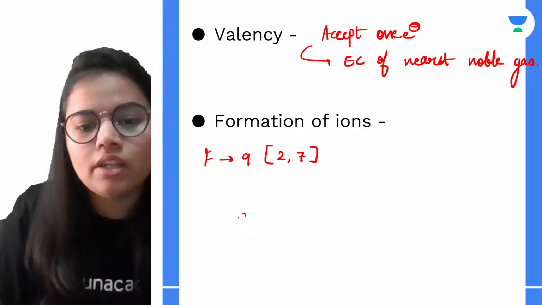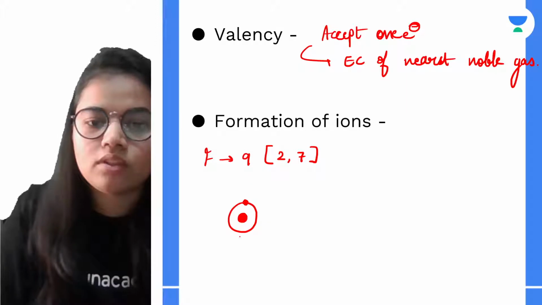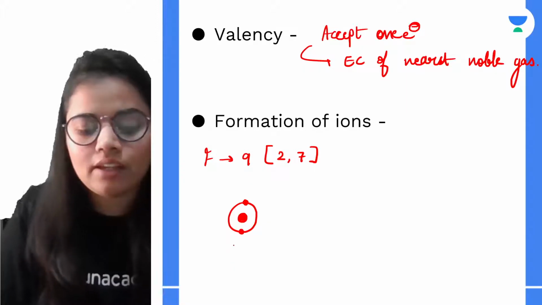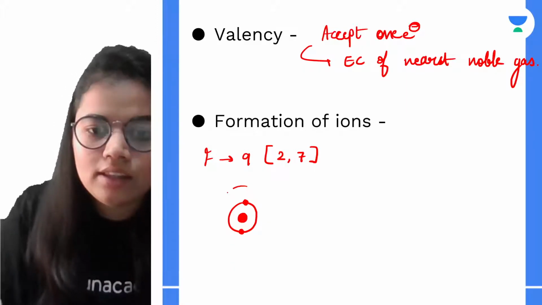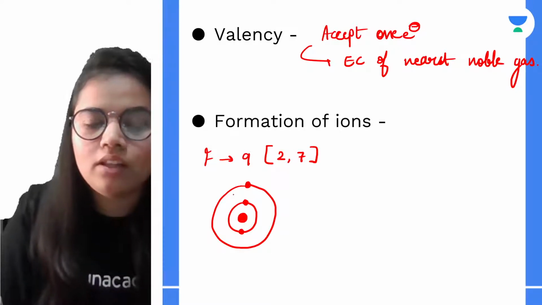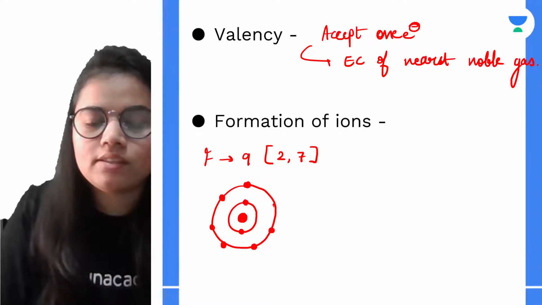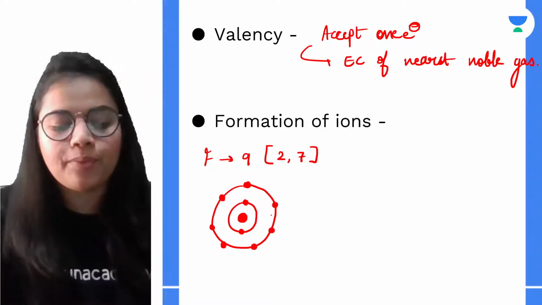In the first shell, fluorine has 2 electrons. This is 1 and this is the second electron. And in the second shell, it has got 1, 2, 3, 4, 5, 6 and 7 electrons.